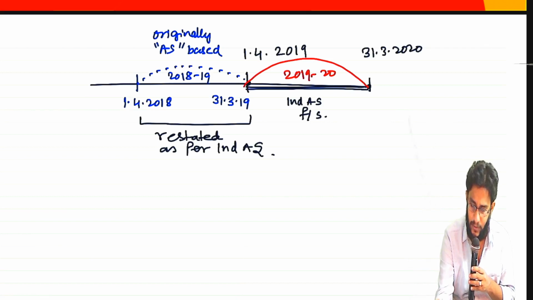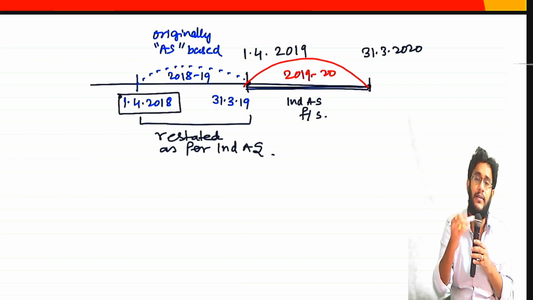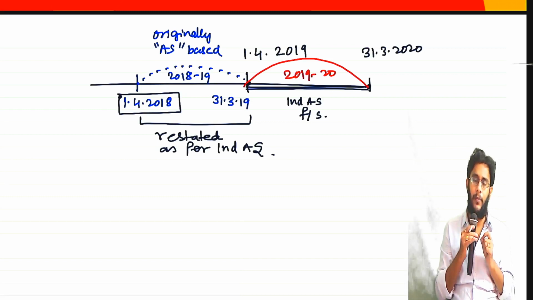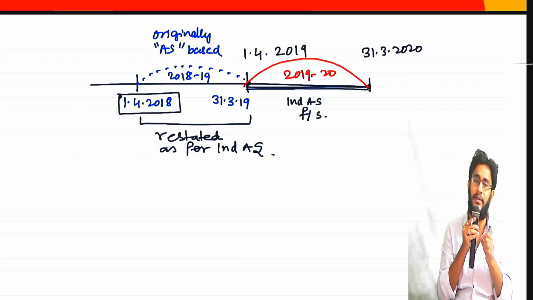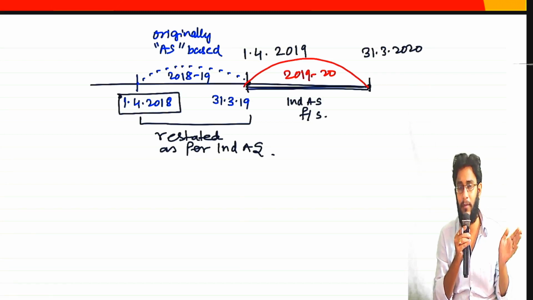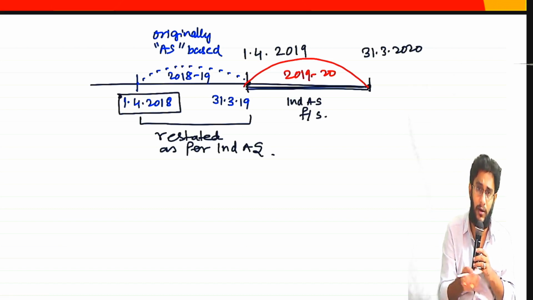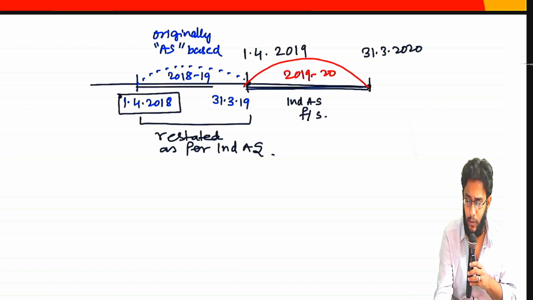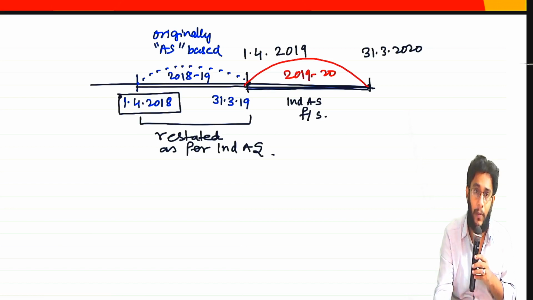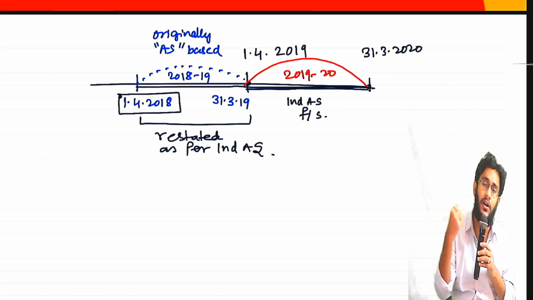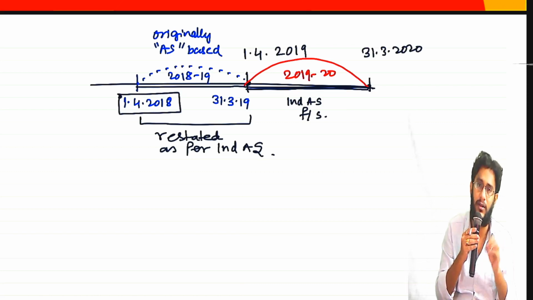So whatever balance was there on 1/4/2018 earlier, those asset and liability balances are going to change. Now when you write entries, obviously the account balances will change. The problem is that on 1/4/18, whatever opening balances of assets and liabilities we have were originally measured as per AS. What Ind AS says is that from here on you are virtually applying Ind AS, even for 18-19 and of course 19-20. But you would be applying Ind AS entries on account balances which were originally measured under previous GAAP, which is accounting standards. We cannot do that.